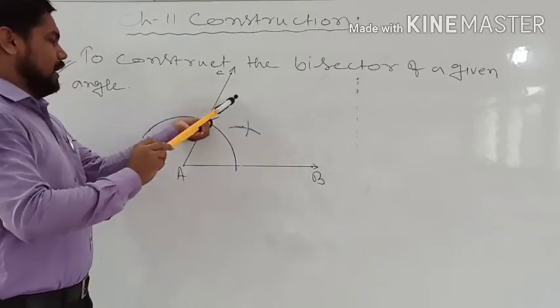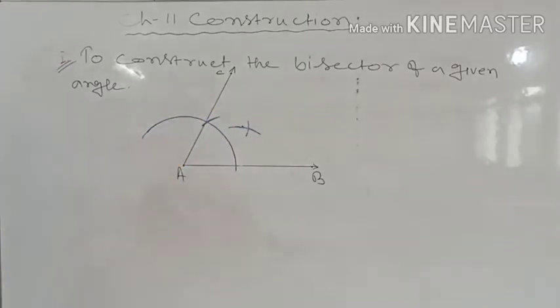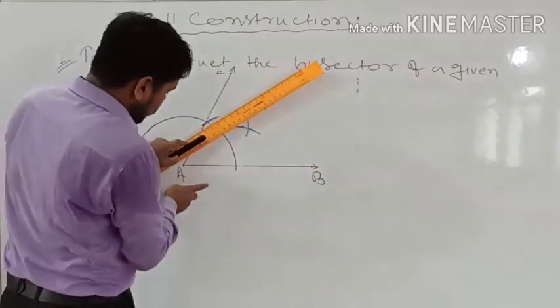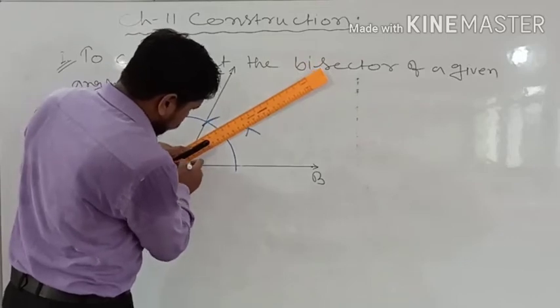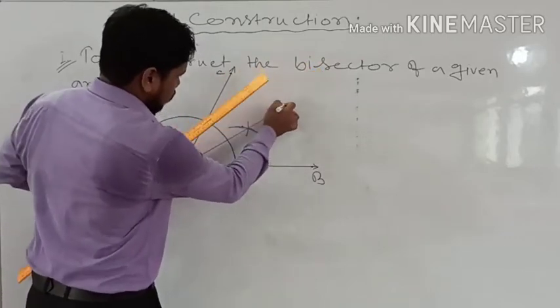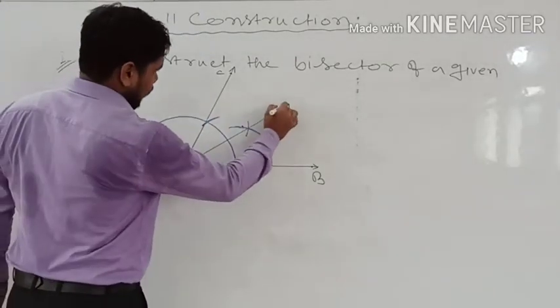So very simply, where both the arcs meet, we will draw a line over there. So this will be the bisector of this particular angle. So suppose I am giving the name of this as D.